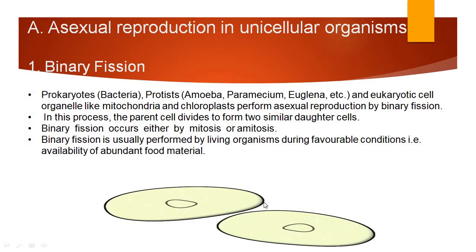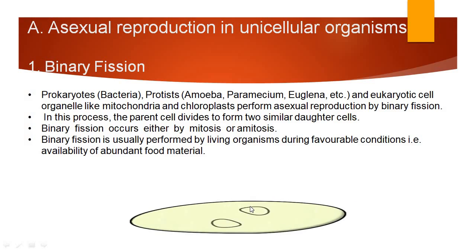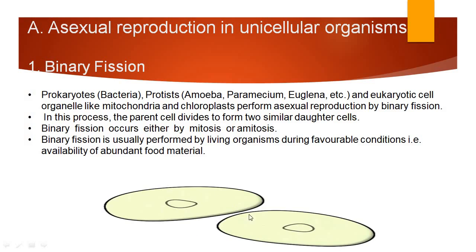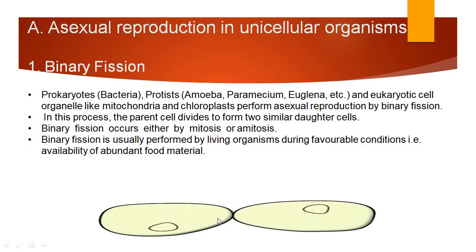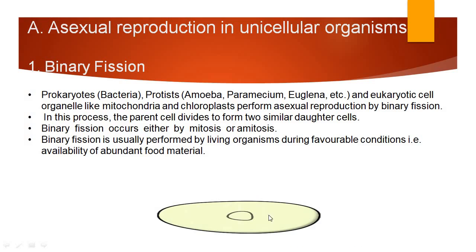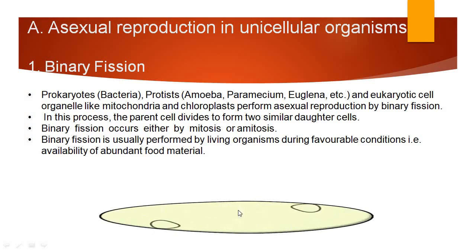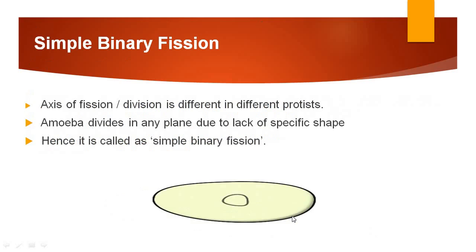Whenever favorable conditions occur, like when they have enough food and enough water, at that time the parent cell divides its nucleus. The two nuclei get formed and then the cytoplasm gets divided, and hence from one parent cell two daughter cells are formed. This is called binary fission. Now there are various types of binary fission.